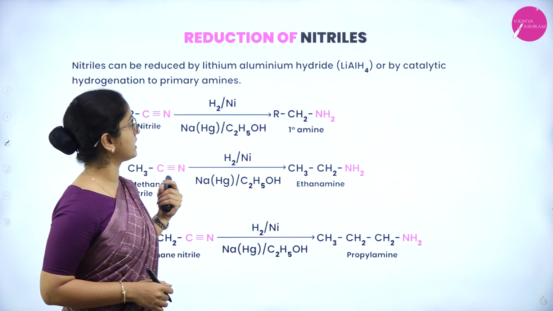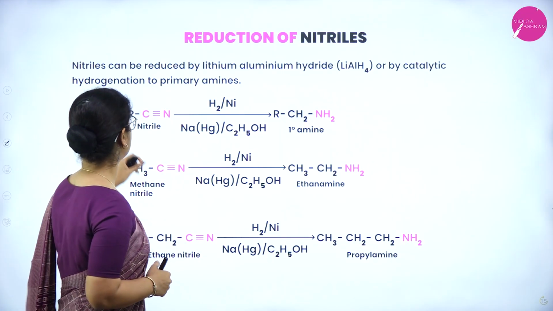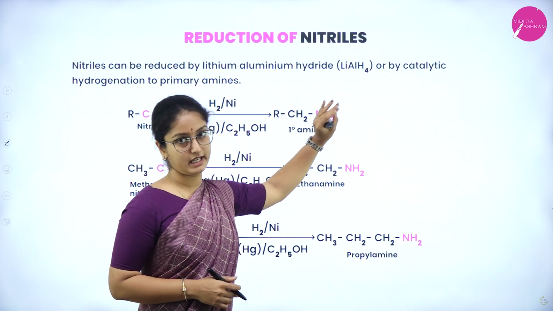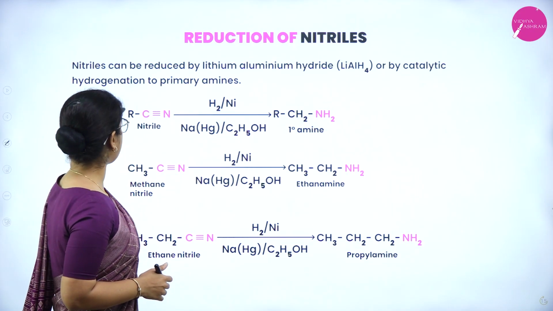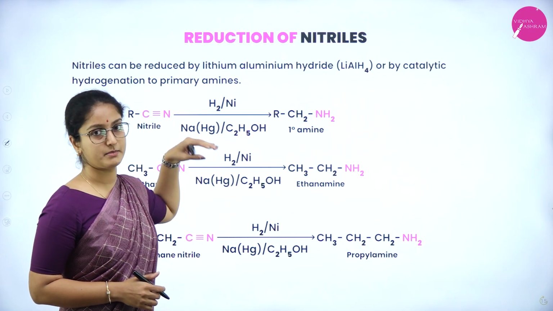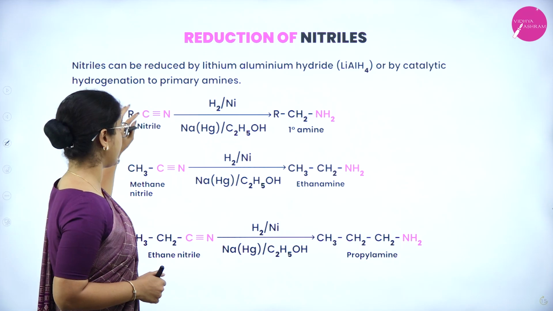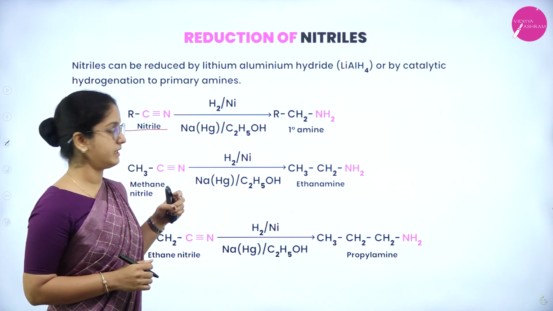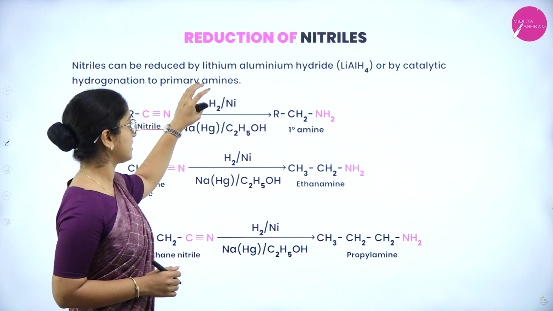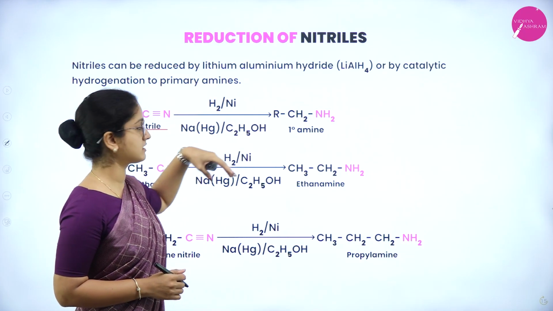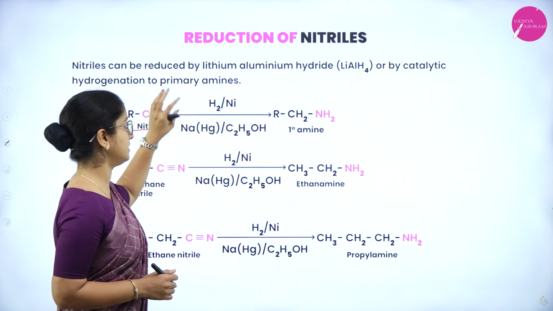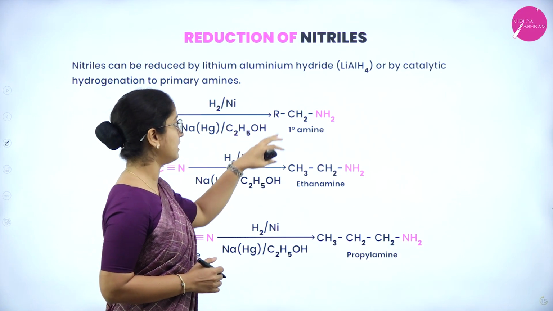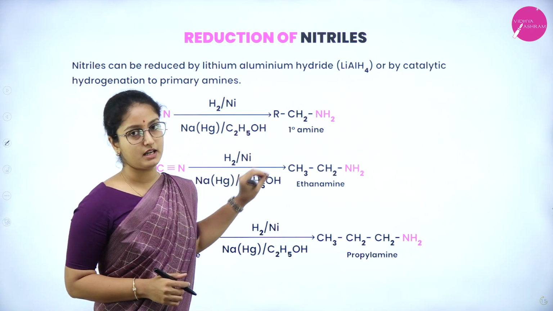So next is about reduction of nitriles. Nitriles can be reduced by lithium aluminium hydride, that is LiAlH4, or by catalytic hydrogenation to primary amines. So nitrile having the general formula R-C≡N, on reduction with hydrogen and a nickel catalyst, or we can use sodium mercury amalgam in the presence of ethyl alcohol, can produce a primary amine.